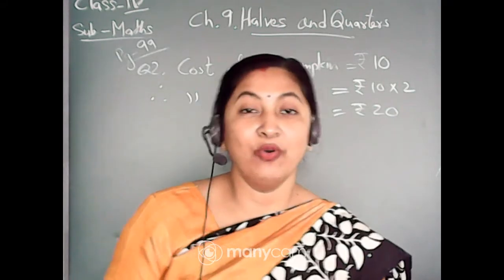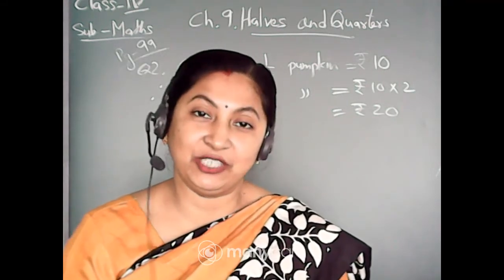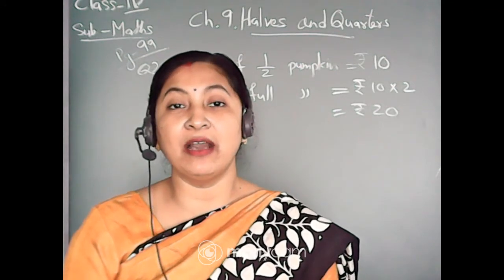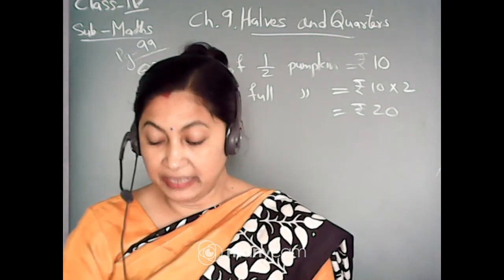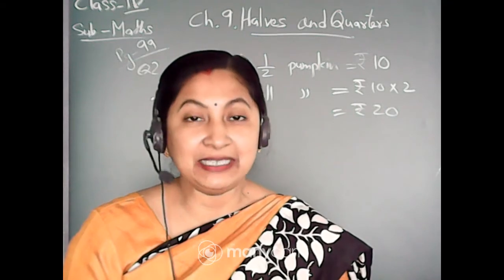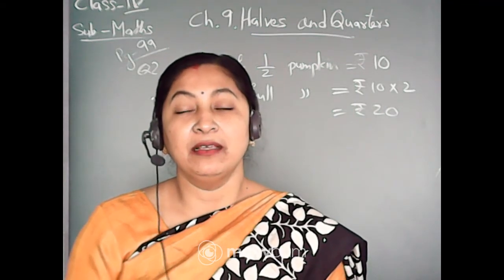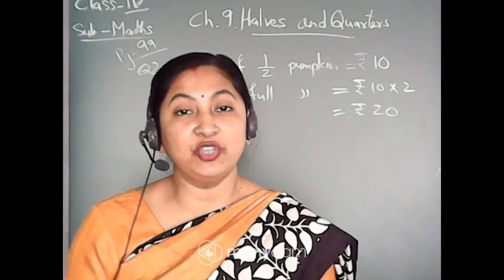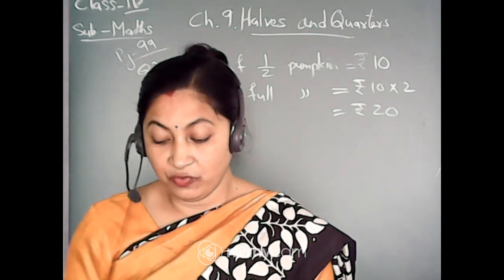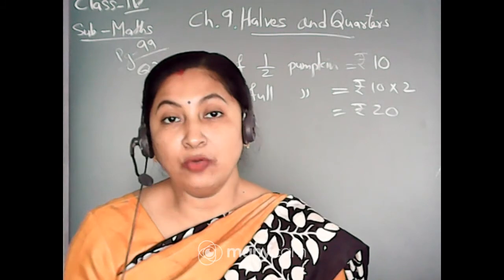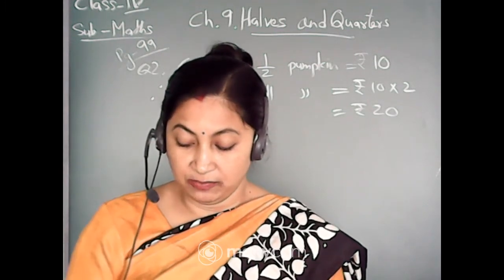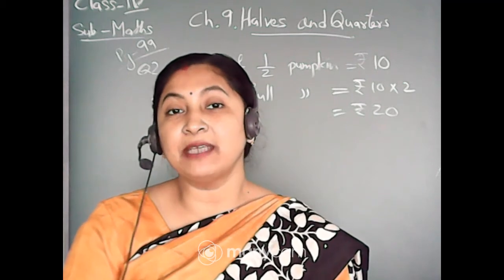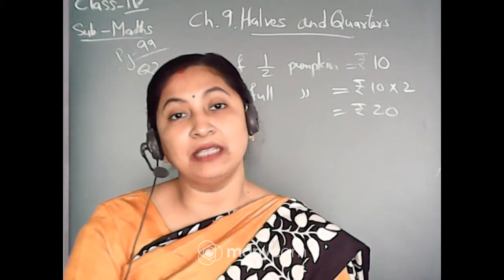Okay, now leave the story, come to the next topic. See, the next topic is using a price list. Here one list of vegetables is given, and the rate per kg is given. That means the cost of 1 kg of the vegetable is given. Based on this table, there are some questions. You have to find out the answers for that.